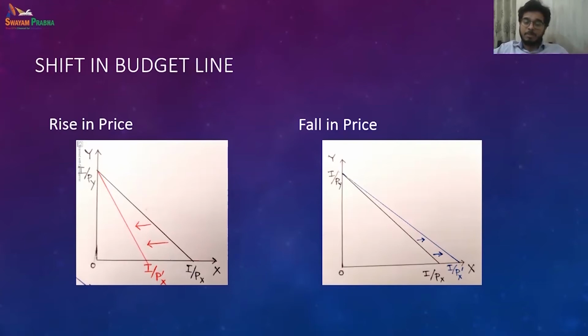Now the price of an apple has become 20 rupees, so from px to px prime I can buy only 5. On this diagram I by px is 100 by 10, that is 10, and over here I by px prime is 100 by 20, that is 5. Nothing changes for the price of y, the oranges. So the budget line pivots inside.